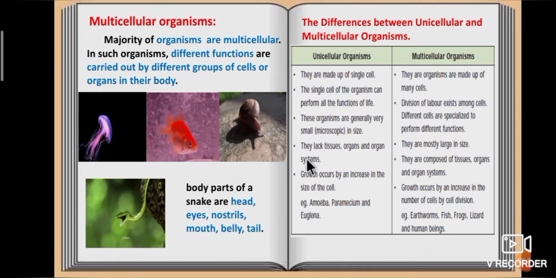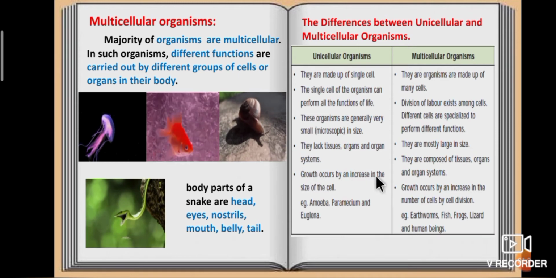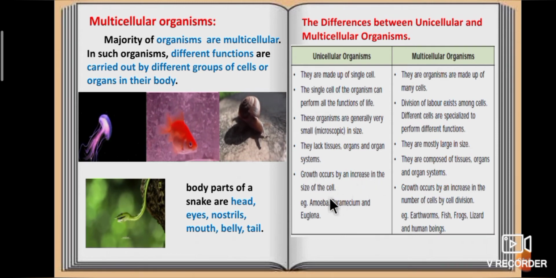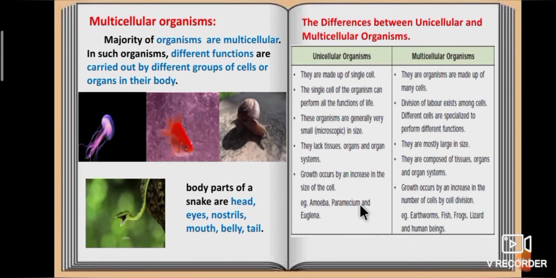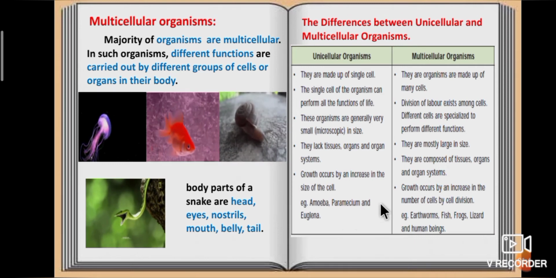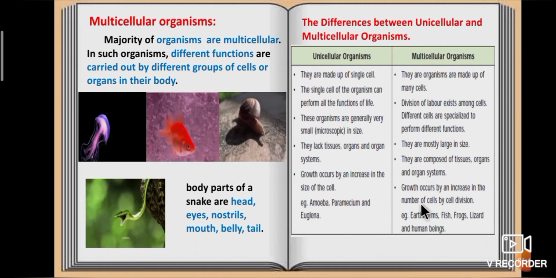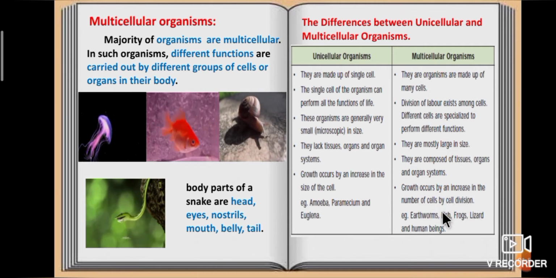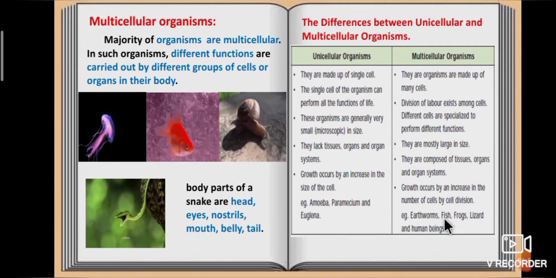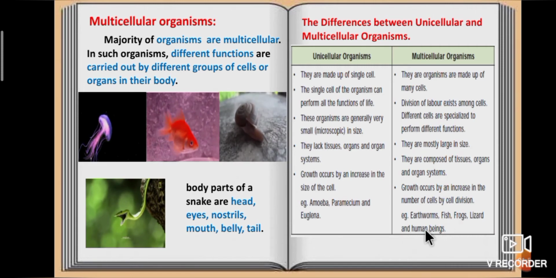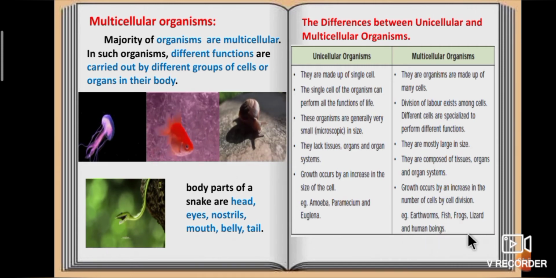In unicellular organisms, growth occurs by an increase in the size of the cell. Example: amoeba, paramecium and euglena. In multicellular organisms, growth occurs by an increase in the number of cells by cell division. Example: earthworms, fish, frogs, lizards and human beings.